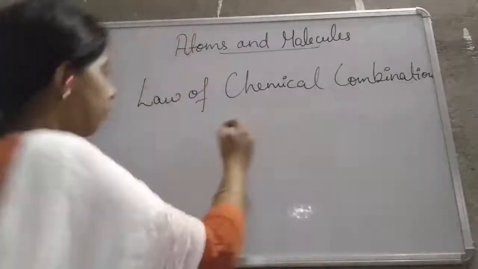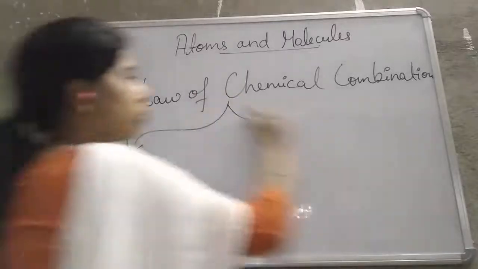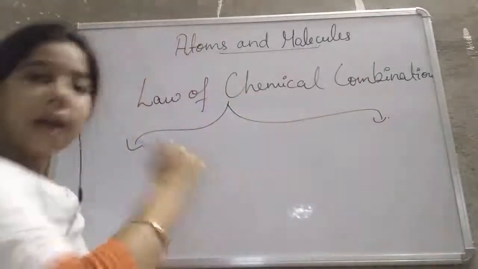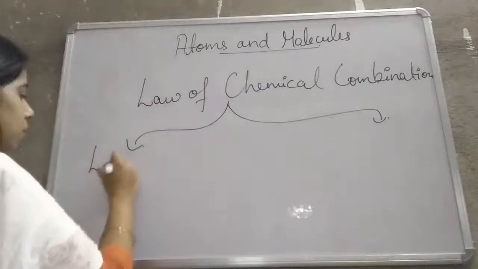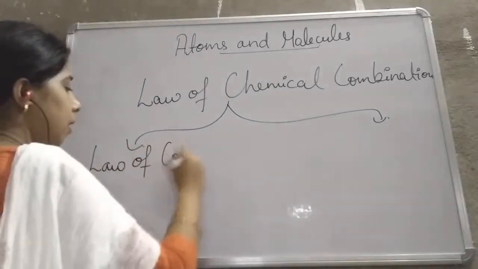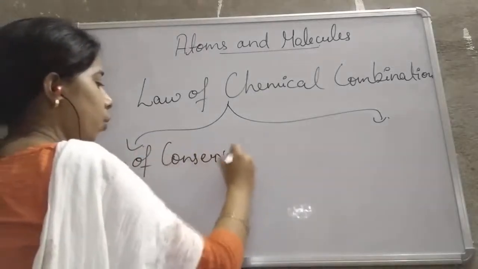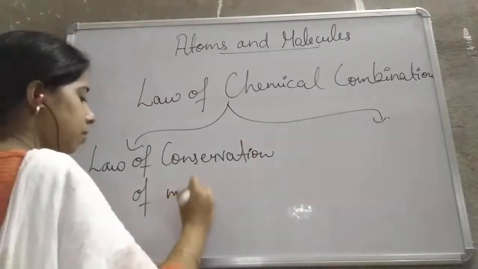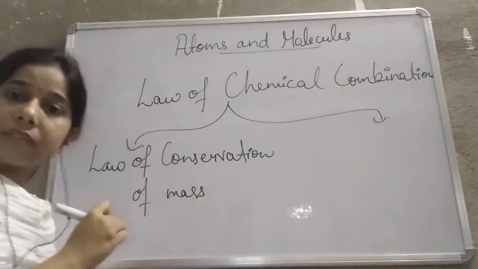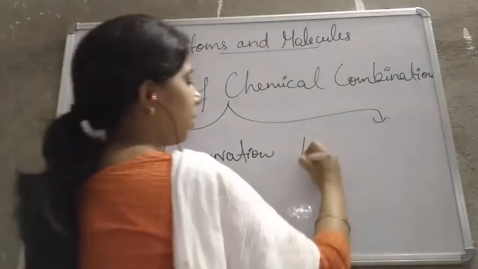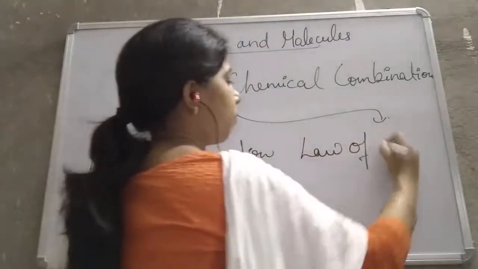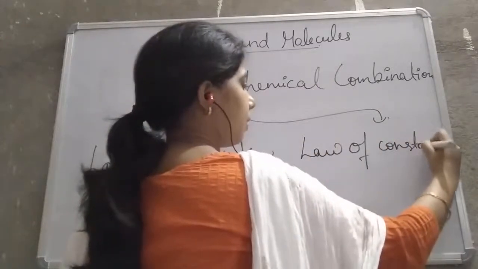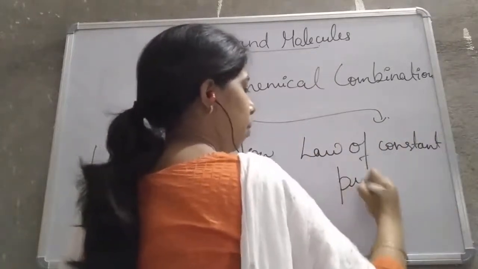Now this law of chemical combination is divided into two. The first one is the law of conservation of mass, and the second one is the law of constant proportion.